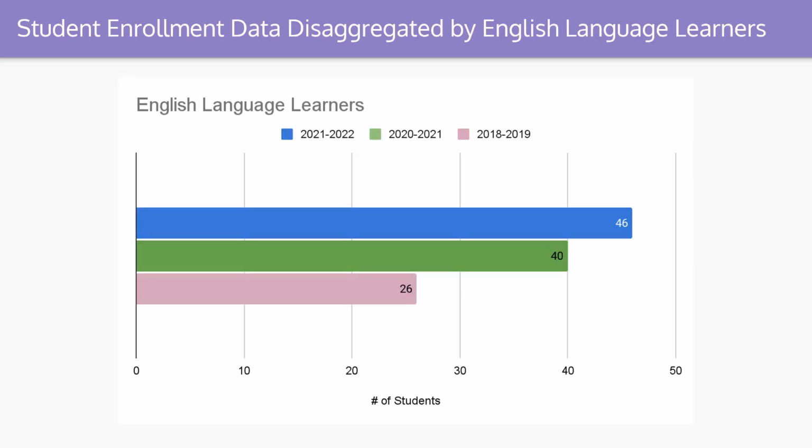Here we have the data disaggregated by English language learners. As I mentioned in a previous slide, the Hispanic population has increased over the past 3 years, and you can see that here with the English language learners. In 2018 to 19, we had 26 students that were ELL. In 2020 to 2021, we had 40 students. And then in 21 to 22, we are now at 46 students.